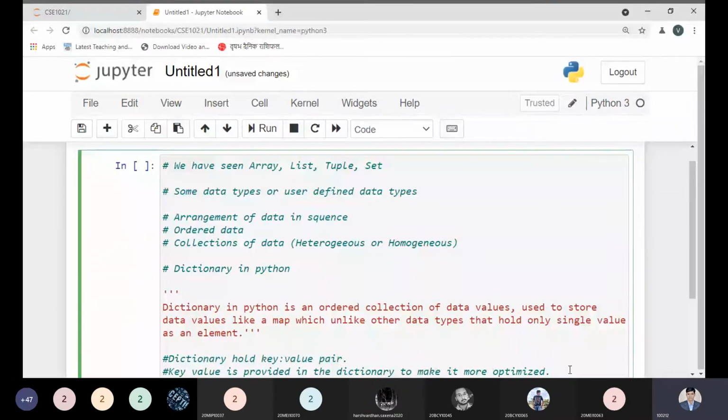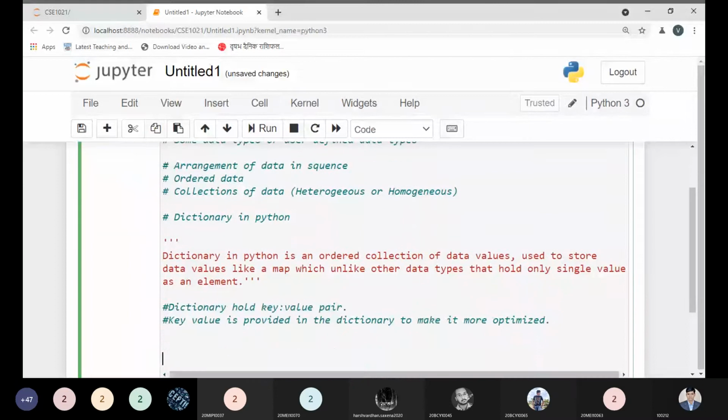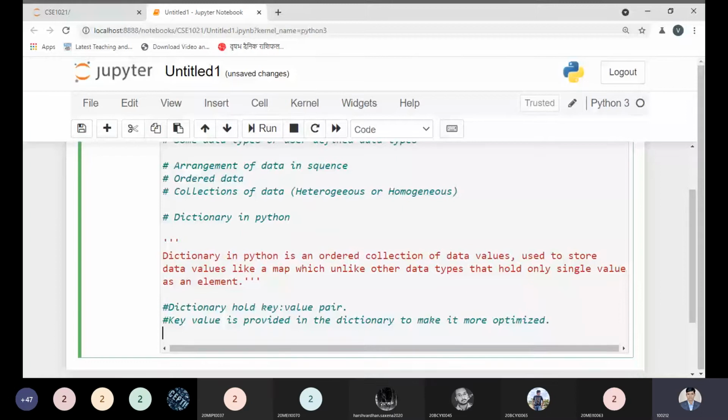Now this is the point we need to keep in mind. This is just an idea about the dictionary. If you have any doubt, please let me know. Theoretically, I am talking about a dictionary, which is an ordered collection of data values in the Python programming language, used to store data values, with two important parts: the key and the value.